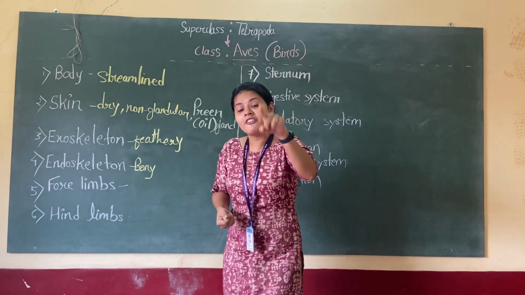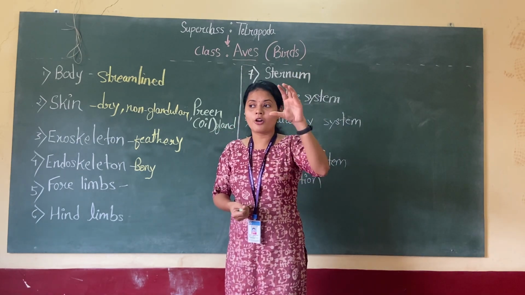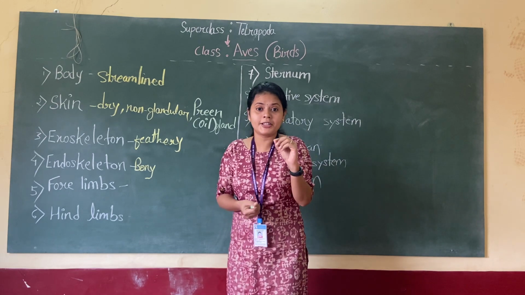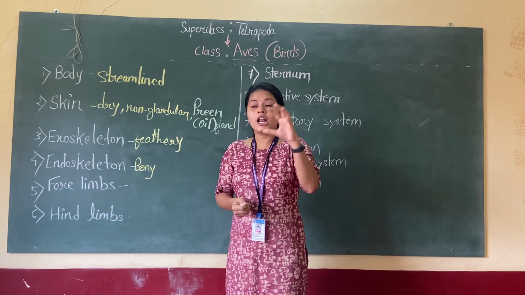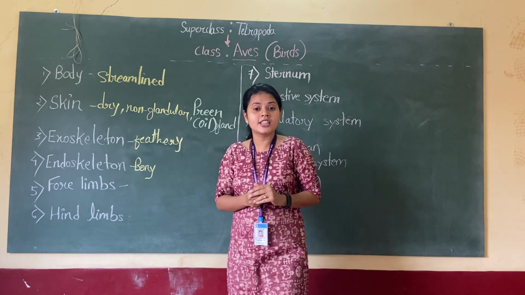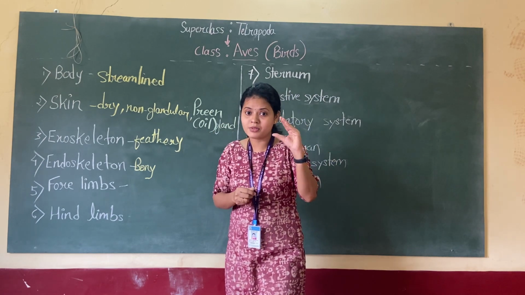So in order to prevent that also, in order to keep the minimum weight, the bones are hollow inside. There are a lot of air cavities in the bones. That's why I am saying hollow.